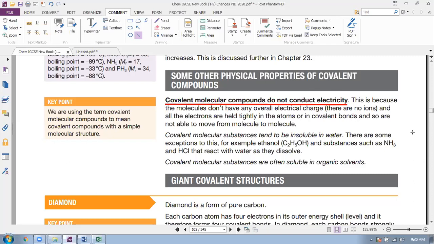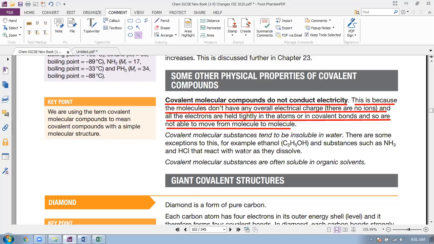They do not have any free ions or free electrons which can move and conduct electricity, because they do not have any overall charge. No free ions, no free electrons. That's why covalent compounds do not conduct electricity.